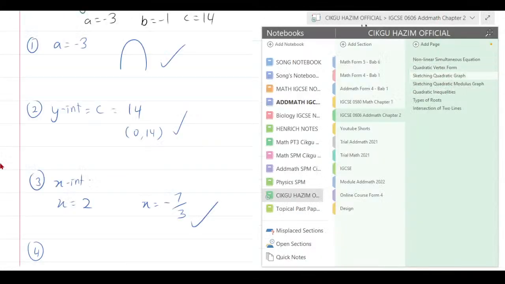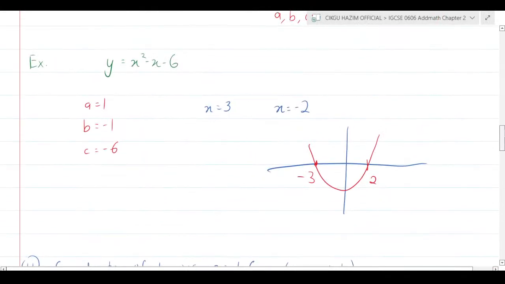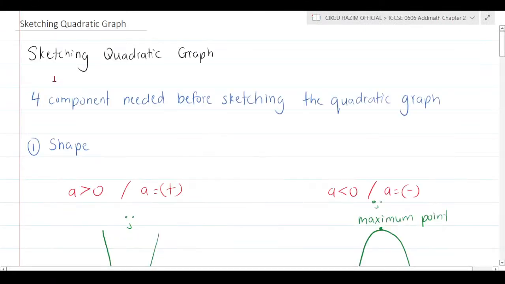The next thing here is sketching the quadratic graph. To sketch this quadratic graph without modulus first, just imagine that you want to sketch a quadratic graph. You must know these 4 components first. List down these 4 components before you do the sketching. What are the 4 components?